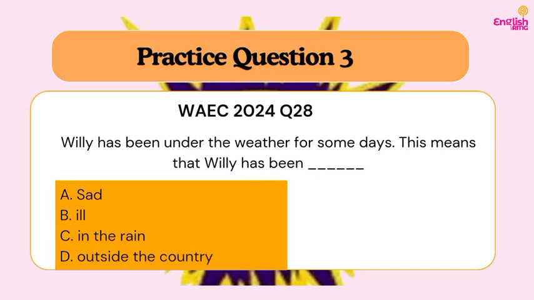So let's start from D. Outside the country is not even, I would say it's totally out. And the rain is also totally out. So we are left with sad and ill. So being under the weather actually means to be ill.